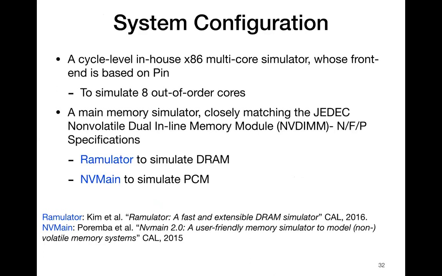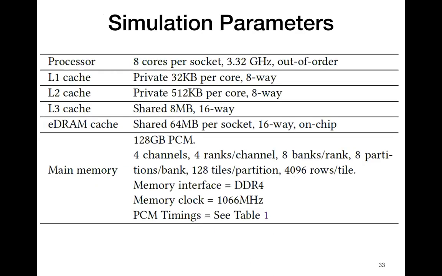DATACON is evaluated on an x86 multi-core simulator whose front end is based on the PIN tool. The simulator integrates cycle-accurate memory simulators, Ramulator for DRAM and NVMain for PCM. This table highlights the key simulation parameters, which include 8 cores per socket, private 32 kilobyte L1 cache per core, private 512 kilobyte L2 cache per core, shared 8 megabyte L3 cache, and shared 64 megabyte EDRAM.